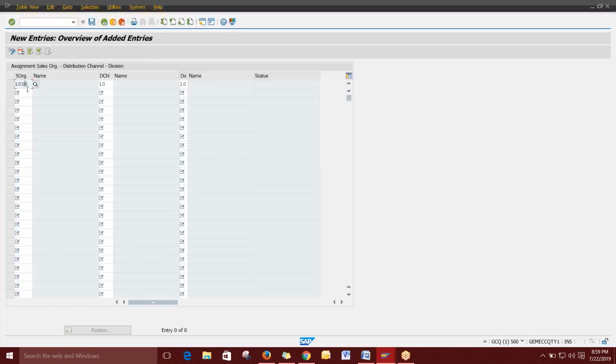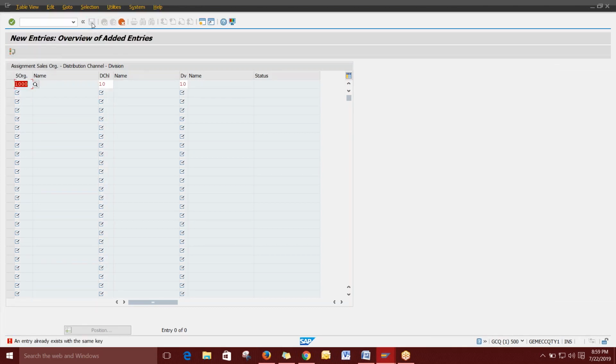So we will be mapping sales organization, distribution channel and division. However many distribution channels and divisions you have, you can directly map them, or else for a single distribution channel you can map multiple divisions, or else for each and every distribution channel you can have this option. That will be considered as a separate sales area. So that's what we are mapping. Directly you can give a save, that's it.